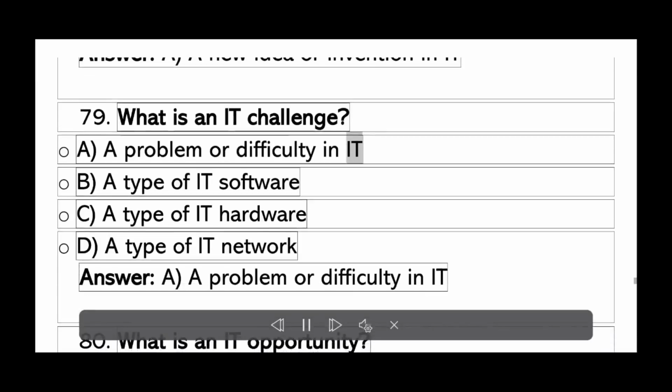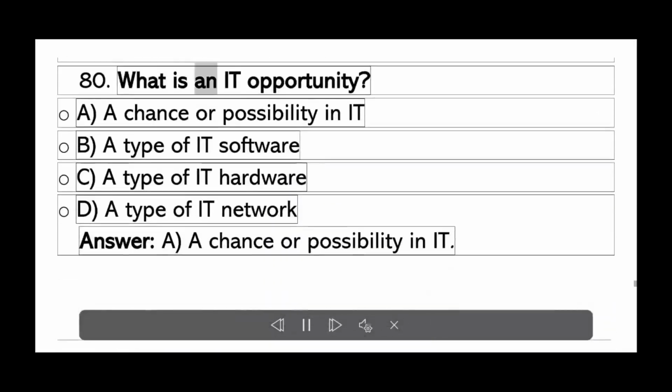What is an IT challenge? A. A problem or difficulty in IT. B. A type of IT software. C. A type of IT hardware. D. A type of IT network. Answer A. A problem or difficulty in IT.